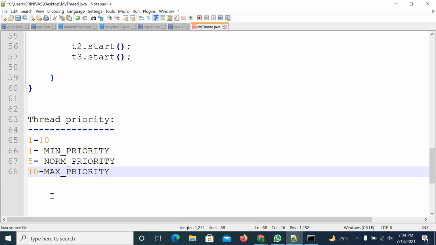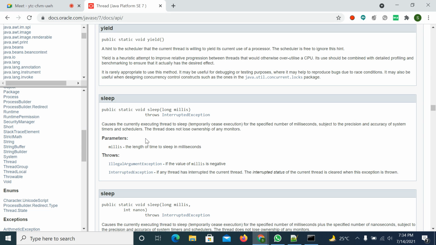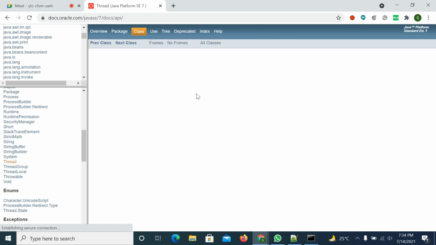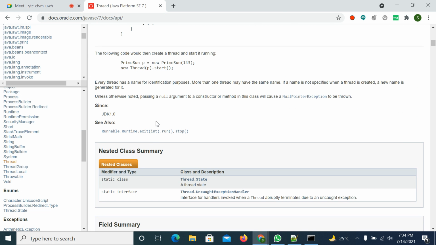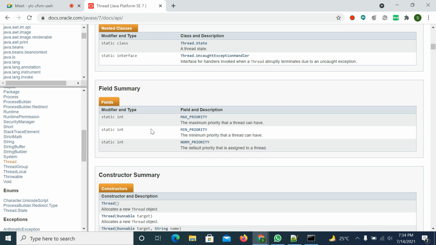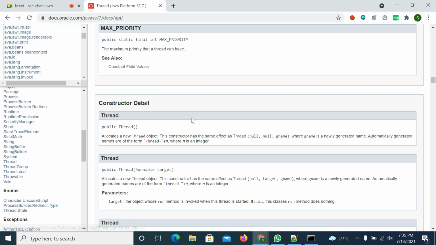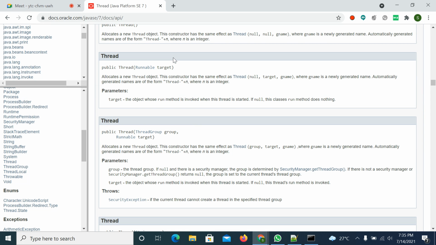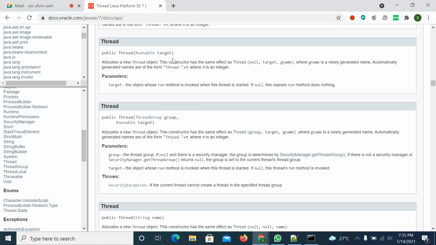So we'll try to see. Open the Thread class and go to the fields section. In the field summary there are MAX_PRIORITY, MIN_PRIORITY and NORM_PRIORITY, and all of these are static, so you can call them directly with Thread dot. If you open these variables, one will be set to 10, one to 1, and one to 5. I'm clicking on maximum priority. Sorry, maximum priority will be 10.